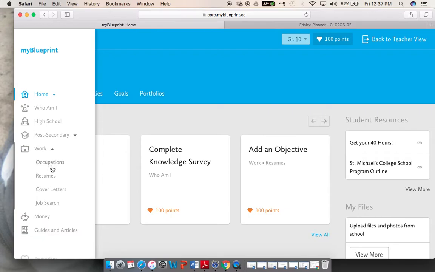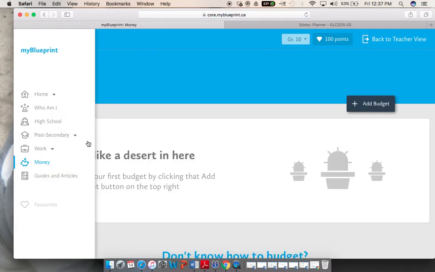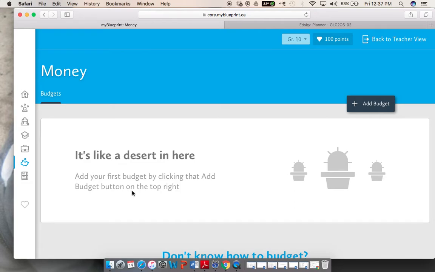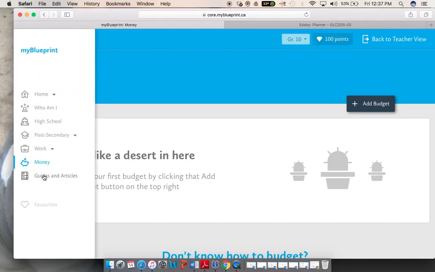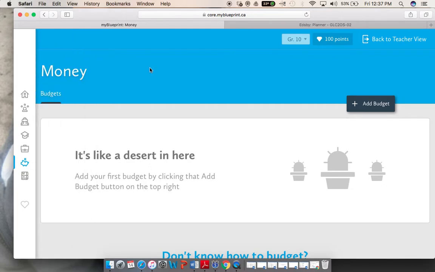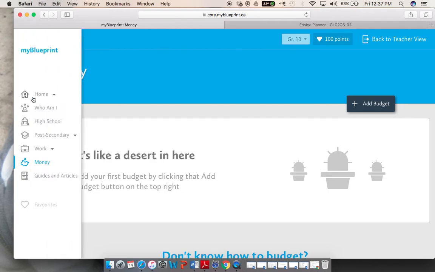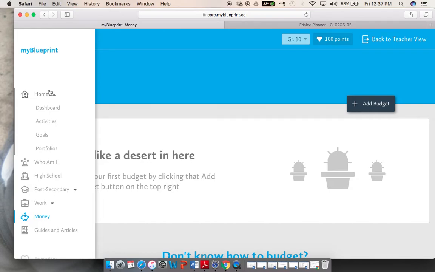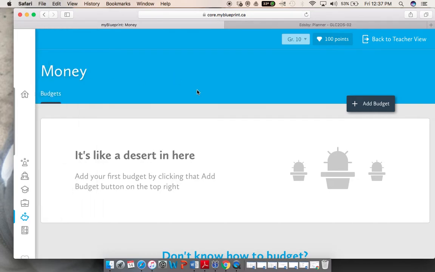Work talks about occupations, how to do a resume, how to do a cover letter, and how to do a job search. Money is how to budget. Obviously, if you have a job right now, how do you budget that money in terms of savings, in terms of spending, and so forth. And the last one is guides and articles related to careers and education. So for 2.1, all I want you to do is get used to the website, because we will be using this for the next lesson and throughout the remainder of the course.